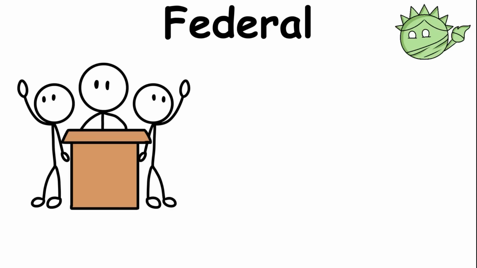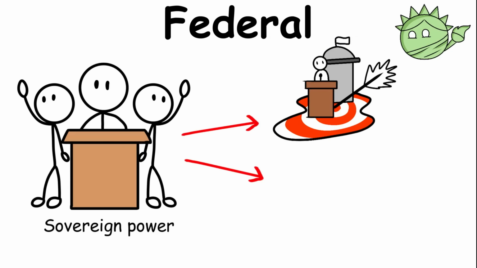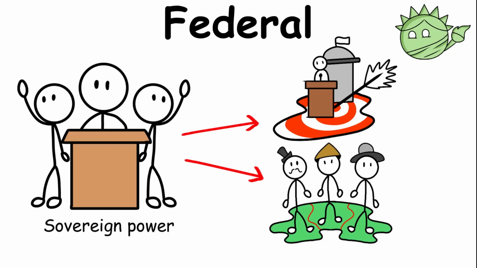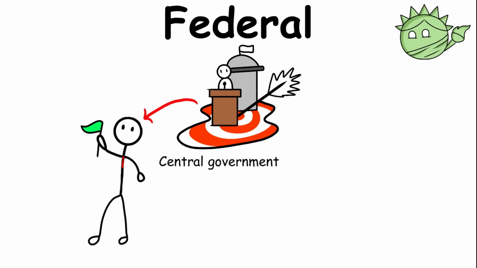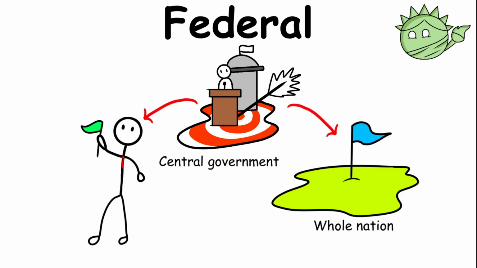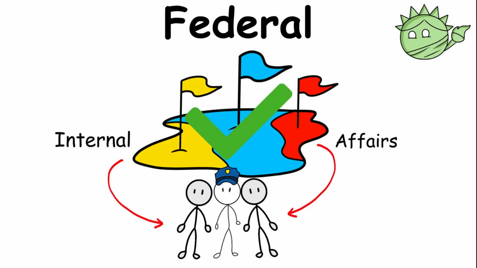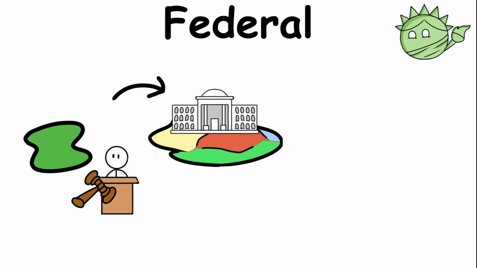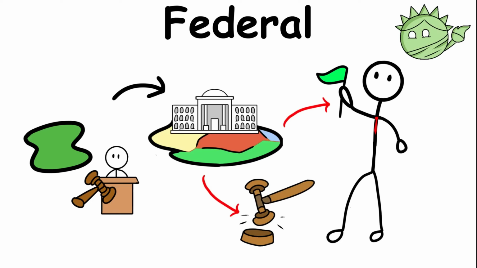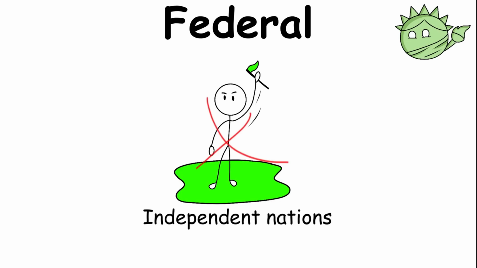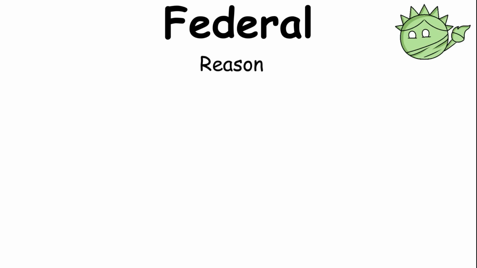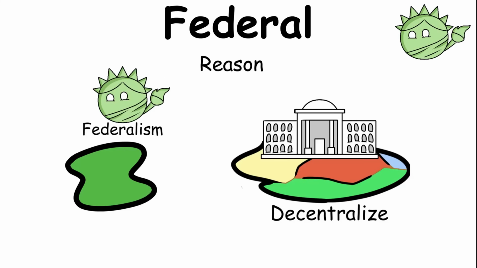Federal. A federal government divides political authority between a central government and the different regions or states that make up the country. The central government remains responsible for the nation as a whole, but individual states or regions are given authority over many of their own internal matters. These states can have their own leaders and laws, although they are still part of the same country and are not independent nations. One reason federal systems divide authority is to make government more efficient.